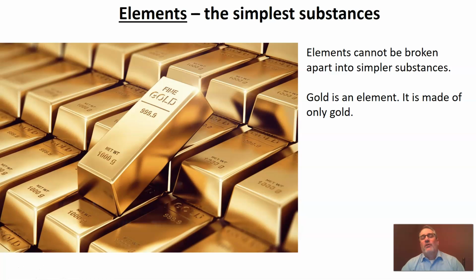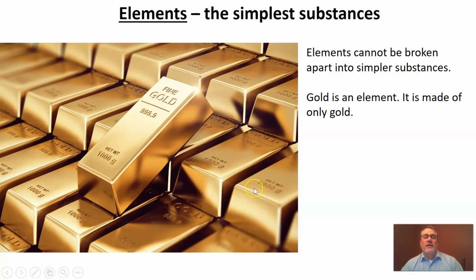So elements are what I would call the simplest substances. And when I say the simplest substances, really what I mean is they're substances that cannot be broken apart into more simple substances. So for example, some of you have heard water called H2O before. The H in H2O stands for hydrogen, and the O stands for oxygen. So water is not an element. It is made of both hydrogen and oxygen. Both of those substances, by the way, are elements.